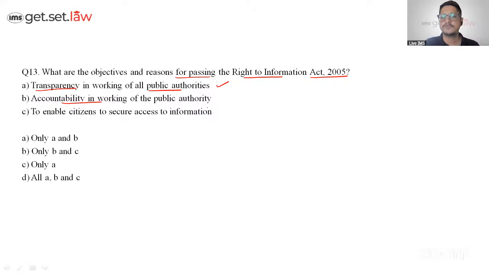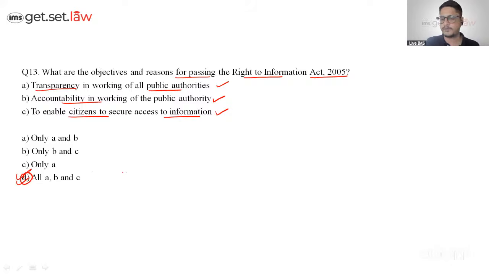Accountability in working of the public authority is also true. Enabling citizens to secure access to information is also true. So we have all options as the right one. So what would be the correct answer over here? For 13th, the answer would be option D. That's perfect. Very good, guys.